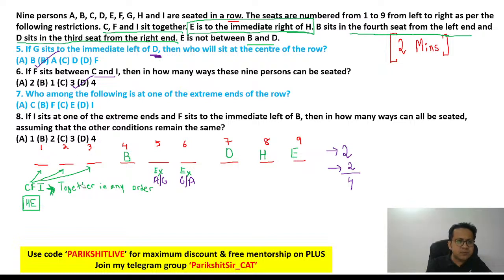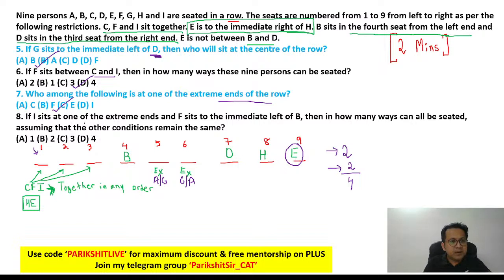Number 7. Who is at one extreme end of the row? E is fixed at the extreme end. E definitely is at the extreme of the row. So can I say C also, F also, I also? No. Any of C, F, I can come. Remember, extreme end means we are looking at number 1 and number 9. At number 1 anyone can come. It could be C, it could be F, it could be I. I am not sure, it could be any of them. So they will not be the answer. The answer will be E because E for sure is at the extreme end of the row. Answer is option C. Clear?